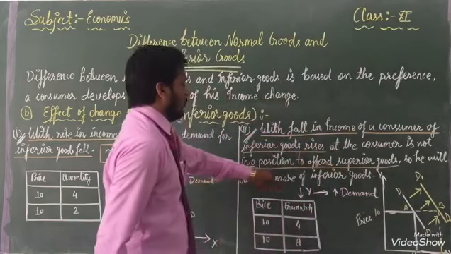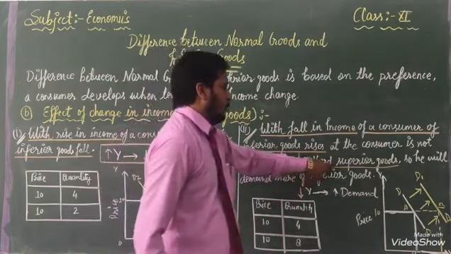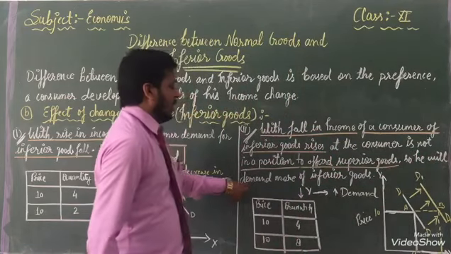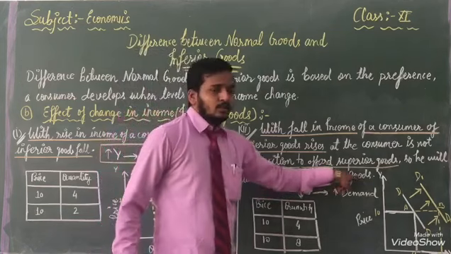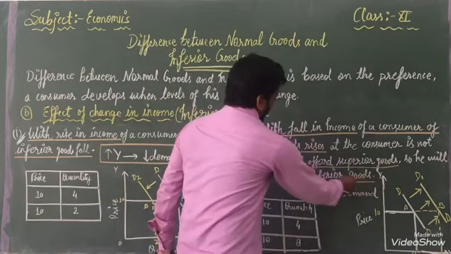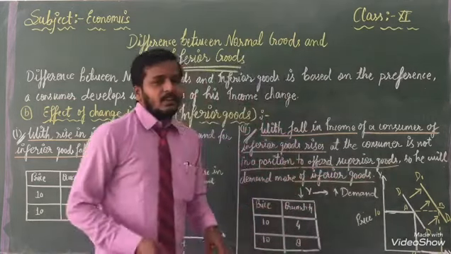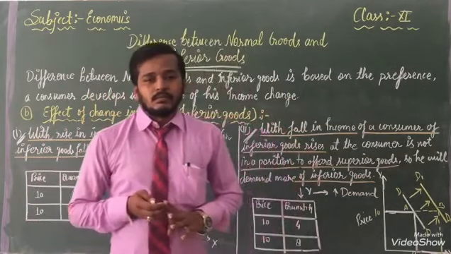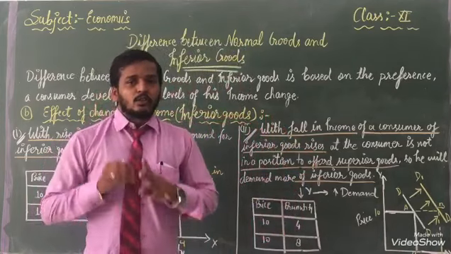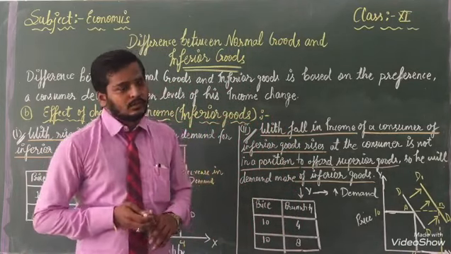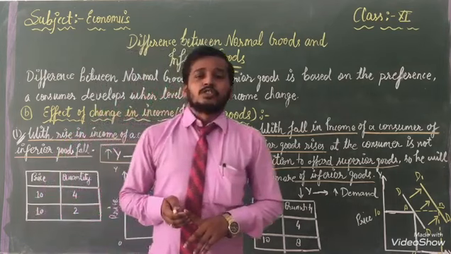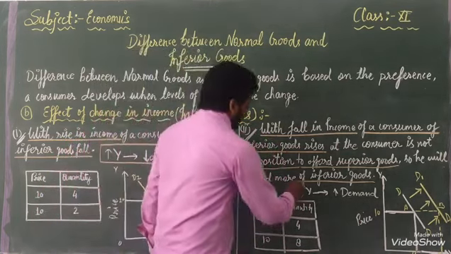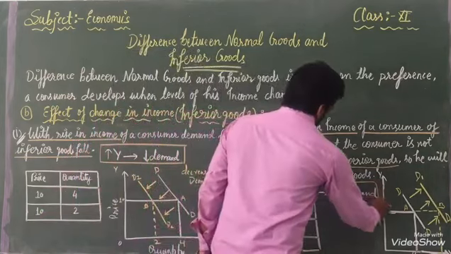Okay, he is not in a position to afford superior goods, so he will demand more of inferior goods. Then our demand will increase. Why will our demand increase? Because we don't have sufficient income. That's why our demand will go in favor of inferior goods. Inferior goods का डिमांड उस समय क्या होगा, बढ़ जाएगा. क्यों बढ़ जाएगा? क्योंकि हमारे पास इनकम है ही नहीं.